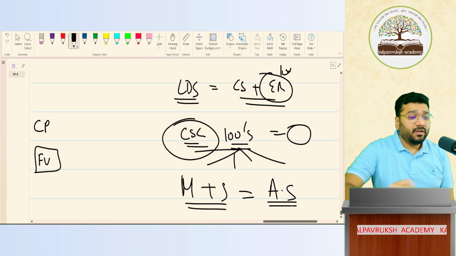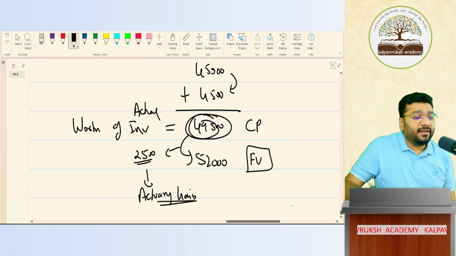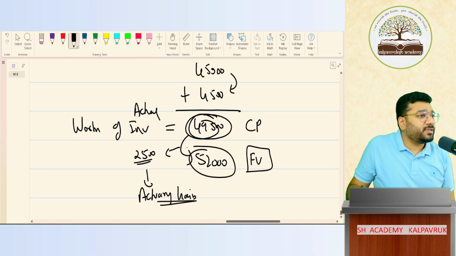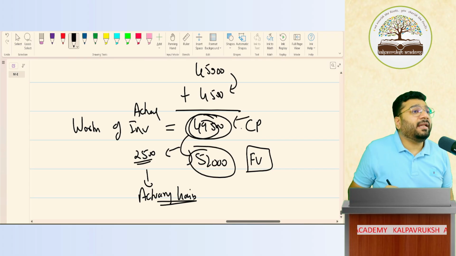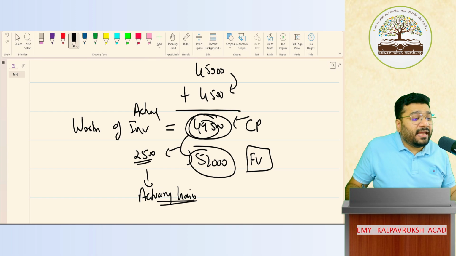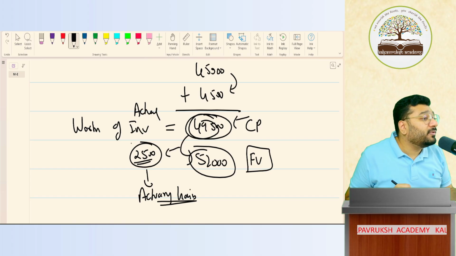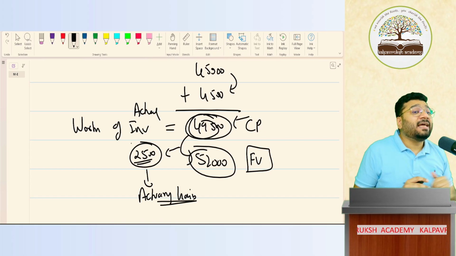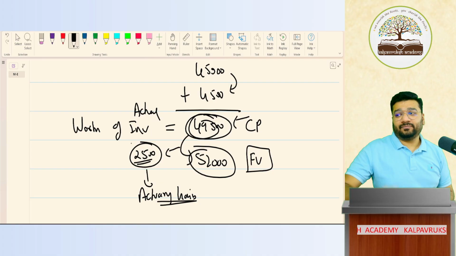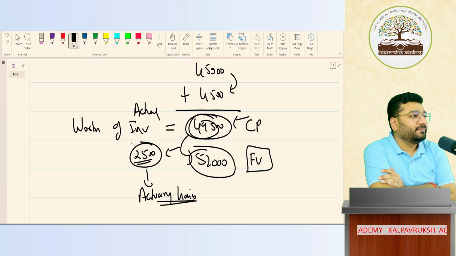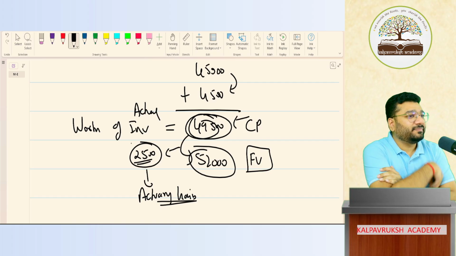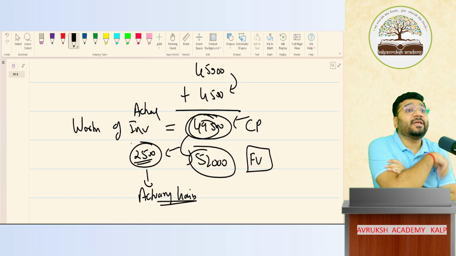So now, the actuary is saying that the worth of this investment is 52,000. As per me, how much is it? 49,500. So because of the actuary, the investment is increased by 2,500. But this gain has been computed by whom? Actuary. Hence, it is called actuarial gain. Nobody will talk about all this. They'll do the answer, go. But I'm putting in your head how this gain actually comes into the picture.